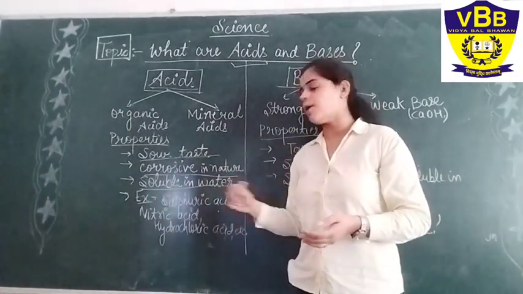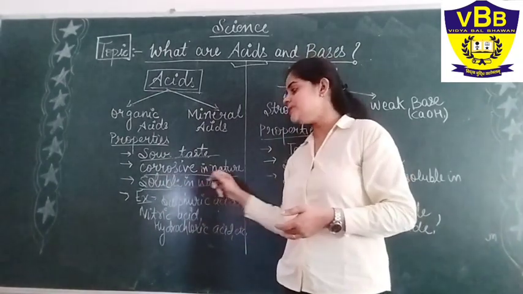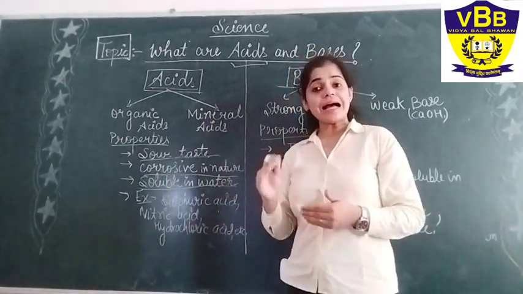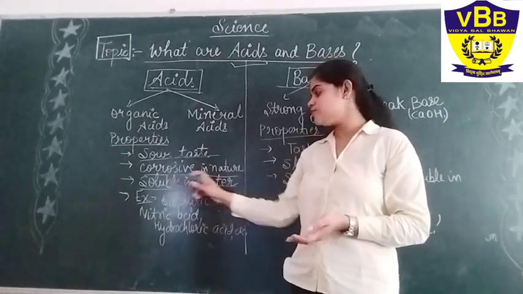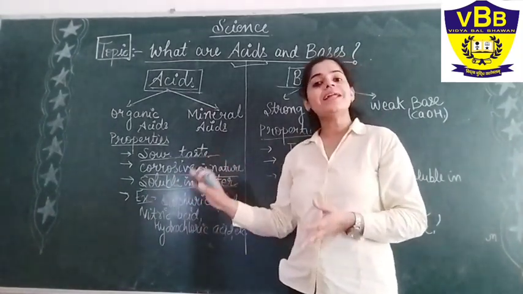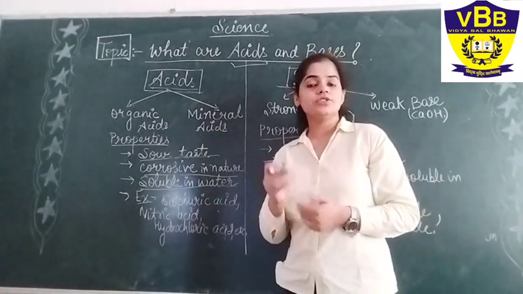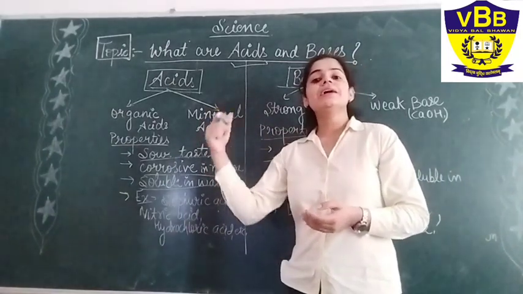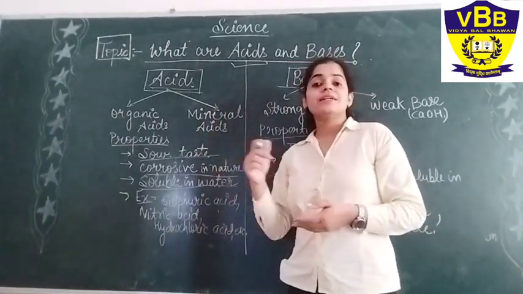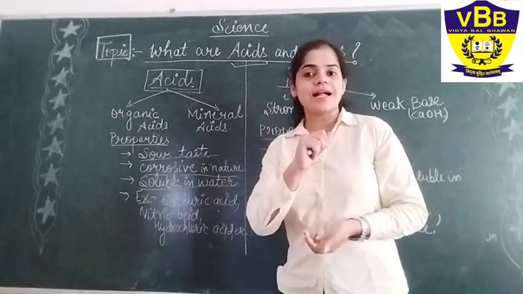Now the third property is solubility. Yes, acids are soluble in water. They are easily miscible in water. All acids are soluble in water. That's why it is easy to do the reactions with acids, because they are easily soluble in water. You must have observed in the lab there are two kinds of acids that are put there.